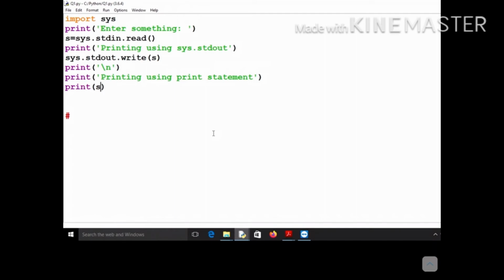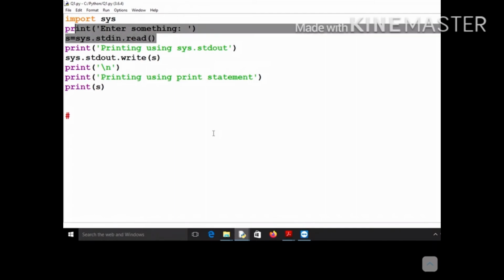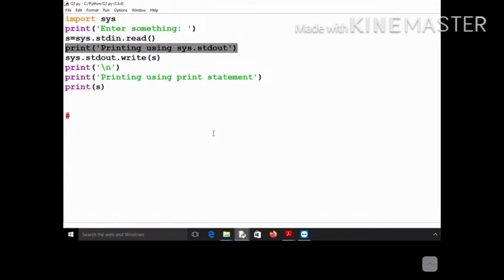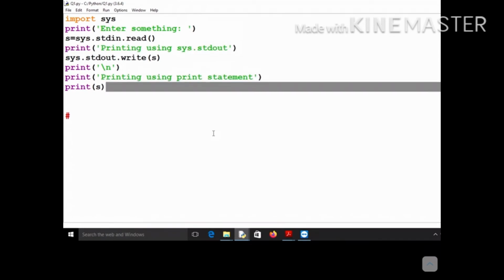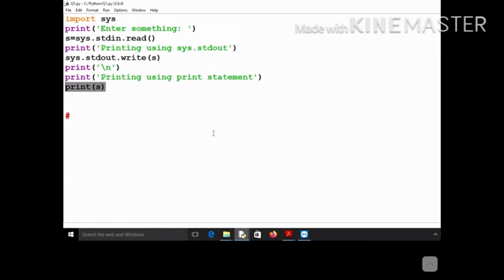Let me run this program. It will first accept input from the keyboard, then print using sys.stdout, and then print the same thing using the print statement. These are equivalent: print s and sys.stdout.write s.